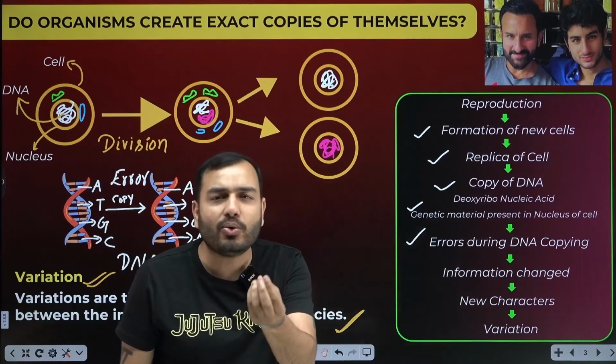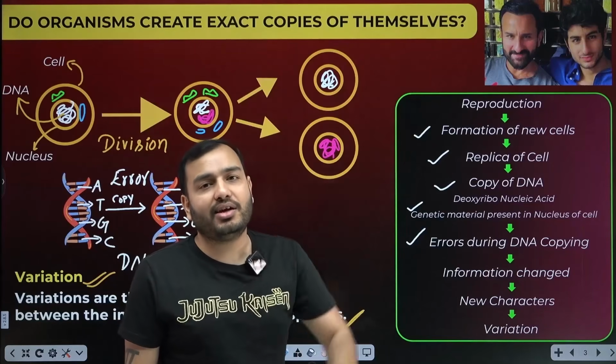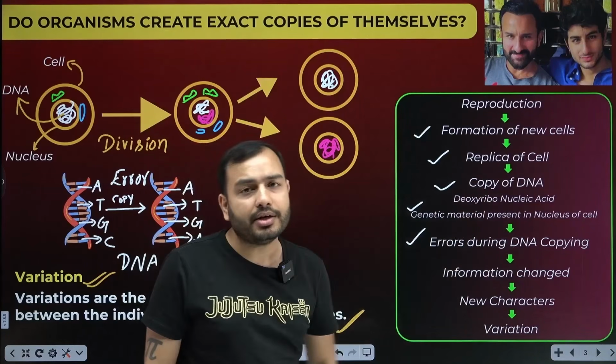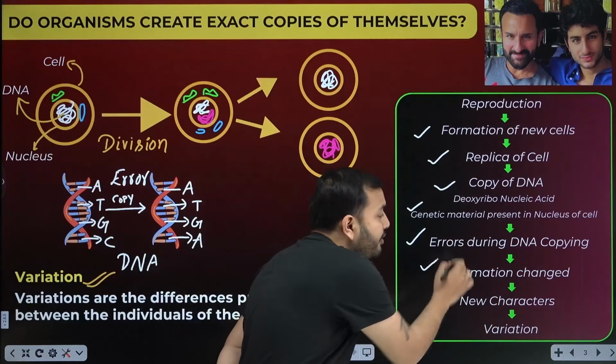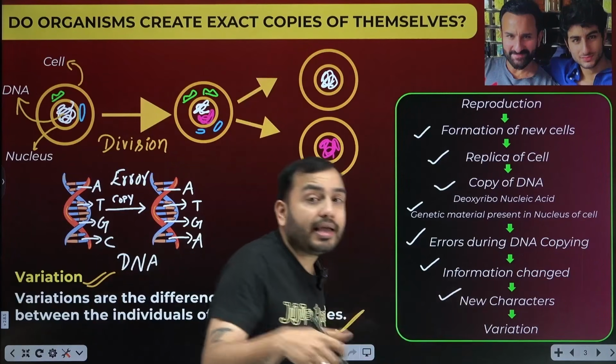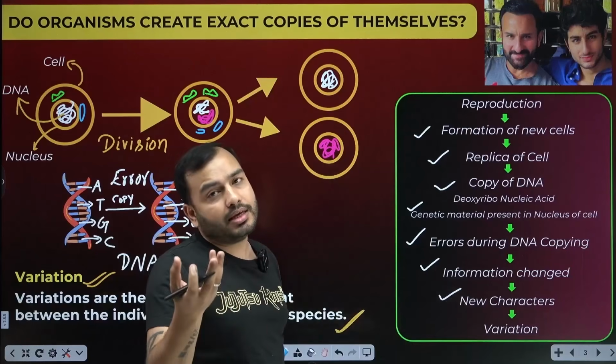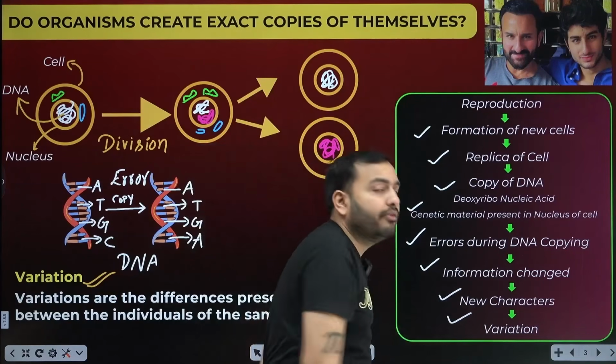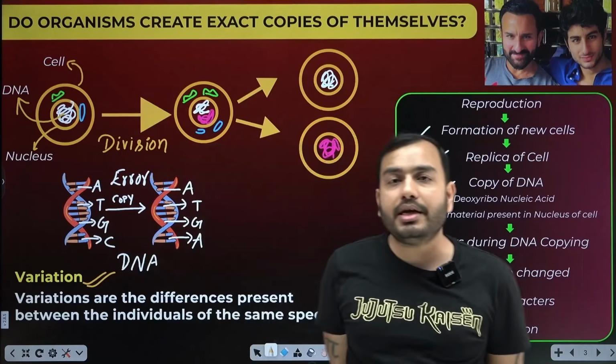Now what happened in this copy? An error happened, a mistake happened. And not one, many mistakes happened. Errors in copying during DNA copying. What happened because of this? Information changed, coding changed. What happened because of that? Some new characters are formed, from the coding of DNA itself. And what happened because of that? Variation occurred.